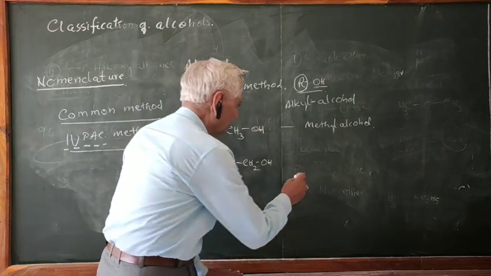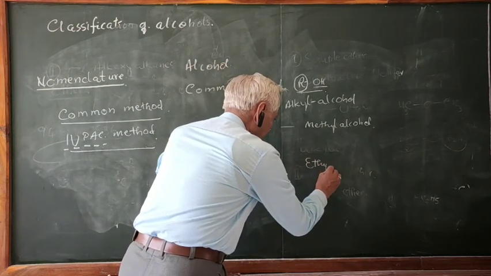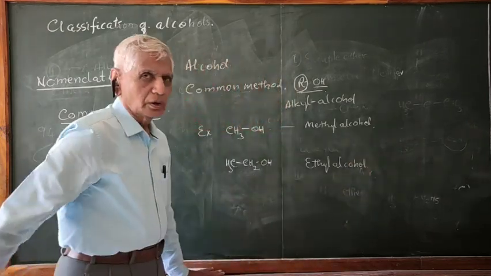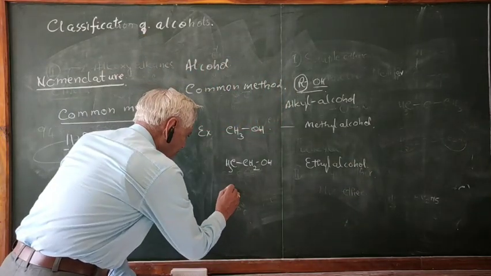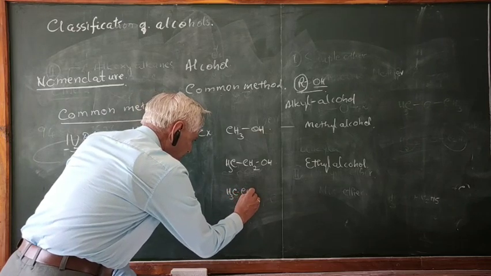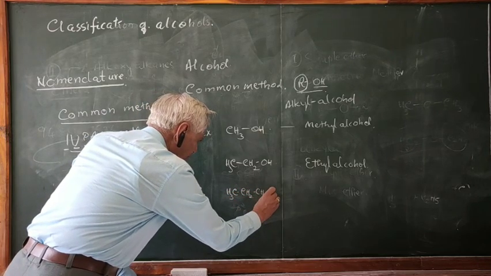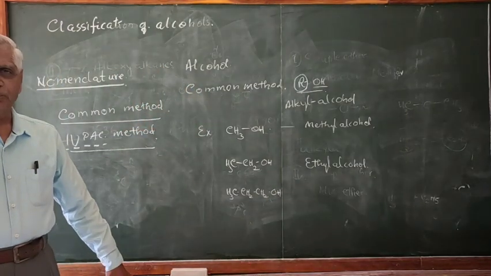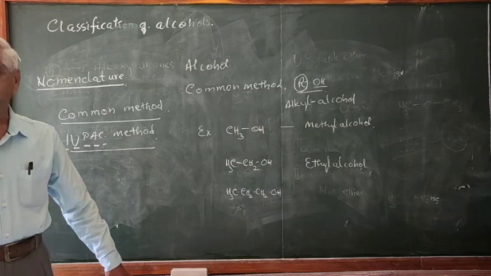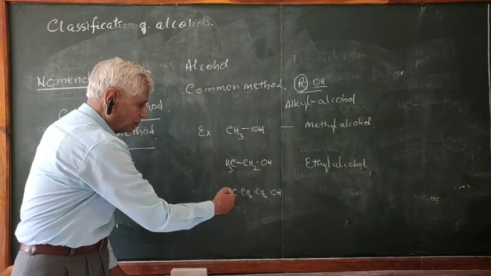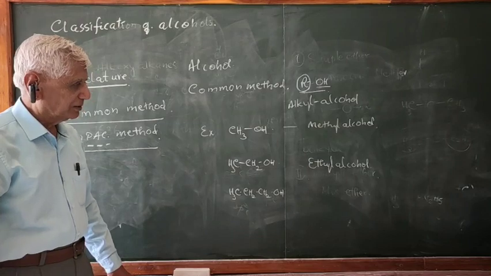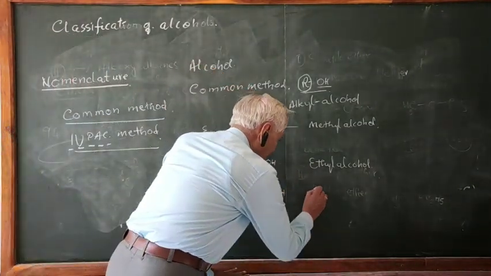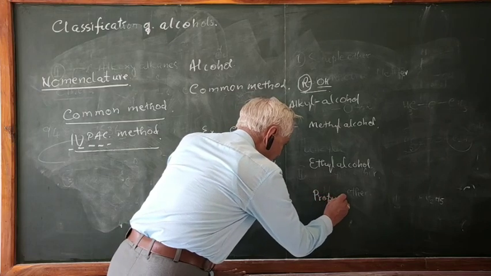Therefore, the name of the compound is ethyl alcohol. Similarly, suppose three carbons are there: CH3, CH2, CH2OH. Three carbons, 1, 2, 3: meth, eth, prop, but, pent, etc. You know it very well. So this is prop, and therefore it's called propyl. This is methyl, this is ethyl, this is propyl. Therefore it is propyl alcohol.